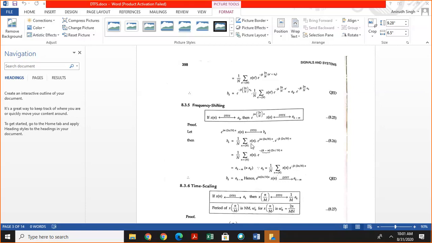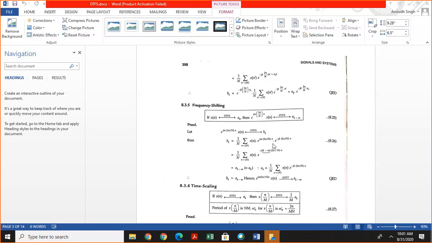Summation x of n exponential j k 2 pi n, multiplied by exponential minus jk 2 pi divided by capital N multiplied by n. This is treated as x of n multiplied by exponential minus jk 2 pi by N n.